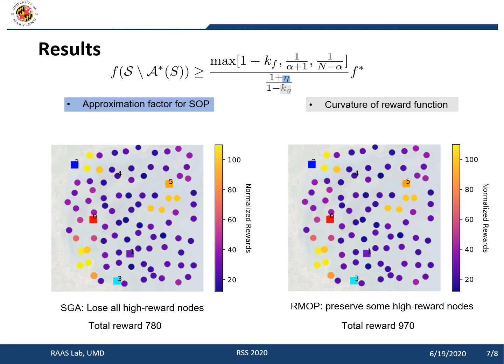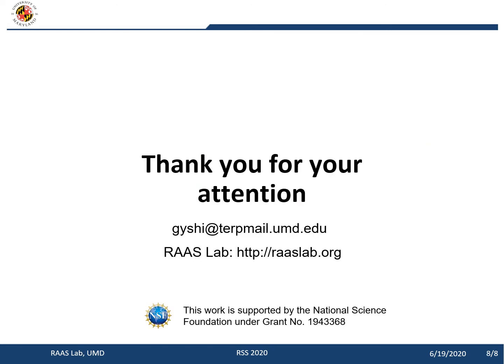On the bottom left, if we use the sequential greedy assignment for the team, and we don't consider any possible failures, when the worst case attack happens, as we can see here, we will lose paths on all the important nodes. By contrast, if we use our algorithm, there will be some overlaps over the important areas. So when the worst case attack happens, we can still preserve some important nodes. Thank you for your attention.